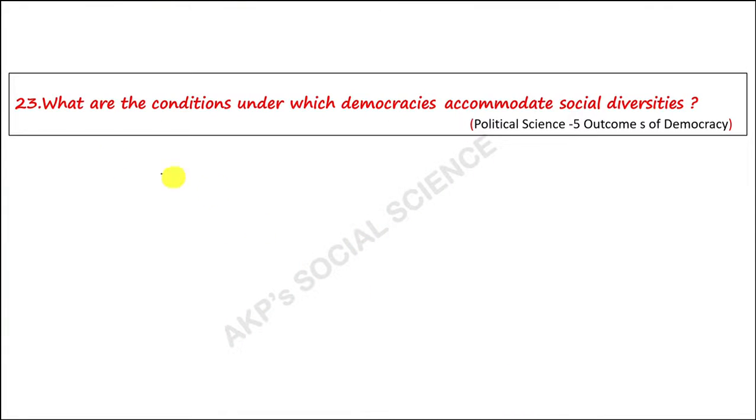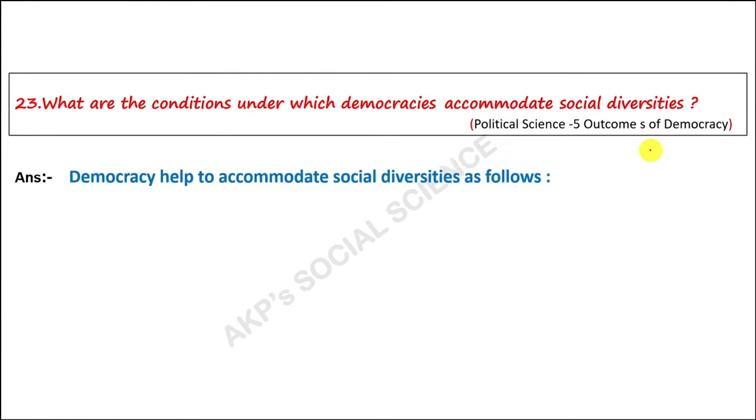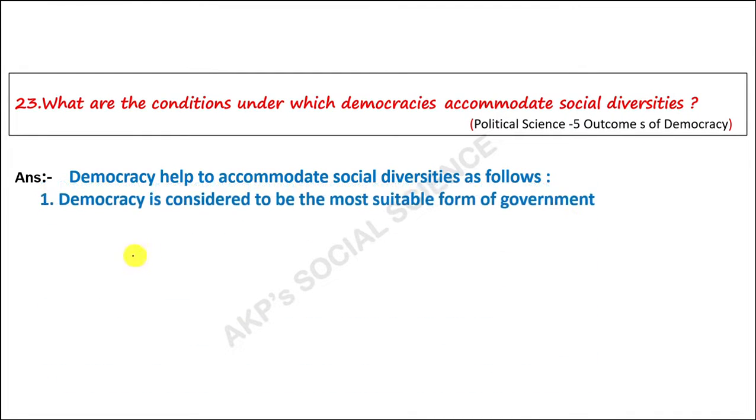Next question. What are the conditions under which democracies accommodate social diversity? This is from Political Science 5th lesson, outcome of democracy. Democracy helps to accommodate social diversity as follows. 1.